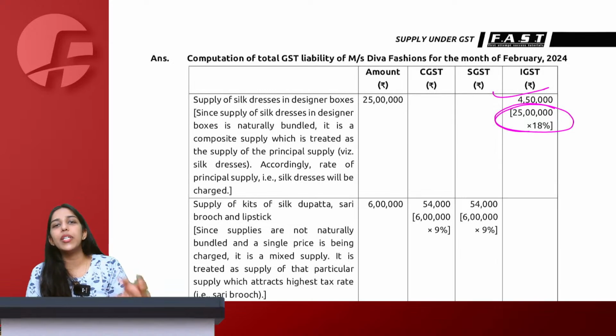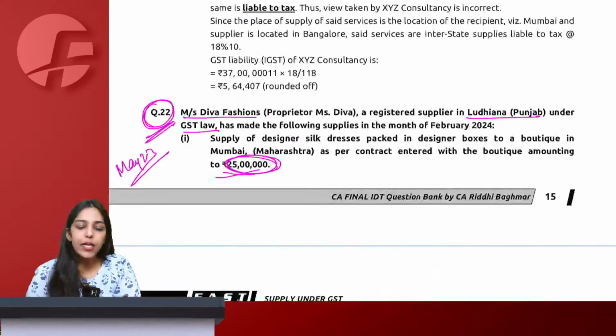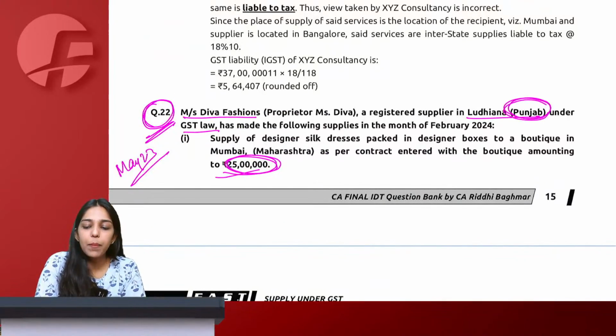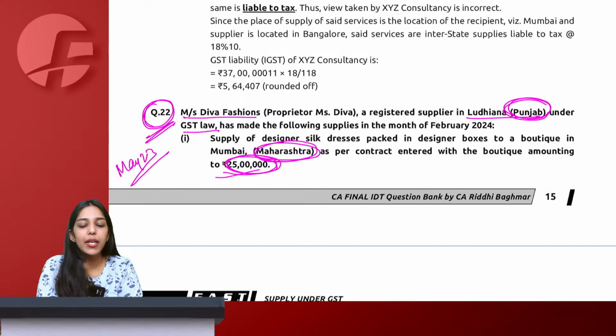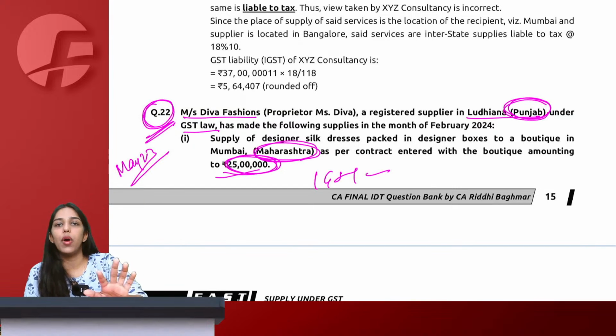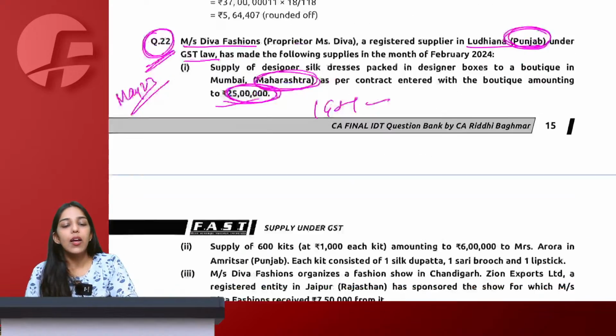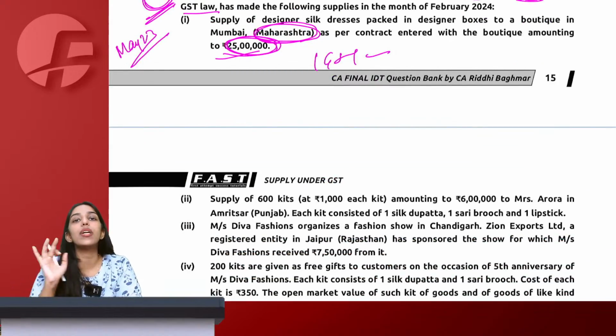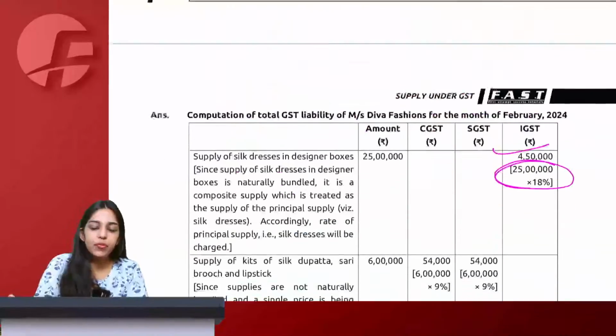Now I'm not going into details explaining why CGST or IGST. We know that the supplier is from Punjab and the supply is made in Maharashtra. So of course IGST will be levied. Now, being CA Final students, you obviously know how to bifurcate between CGST and IGST. I am just explaining how to write the answer.